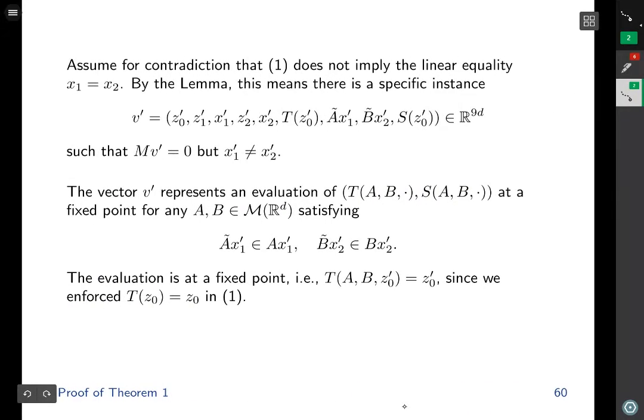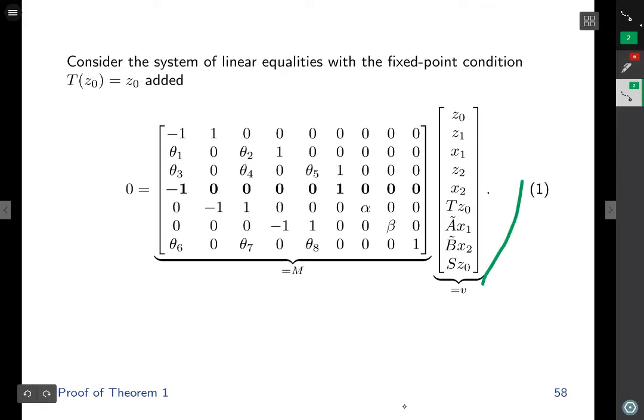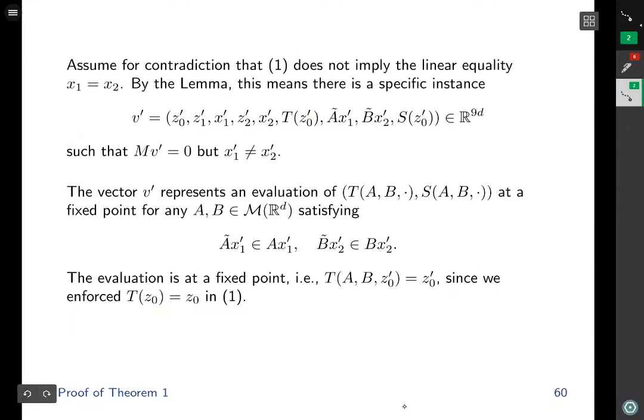Let's assume for contradiction that our linear system number 1 does not imply the linear equality x1 equals x2. By the lemma, this means that there is a specific instance of the variable vector such that Mv prime is equal to 0, but x1 prime is not equal to x2 prime.